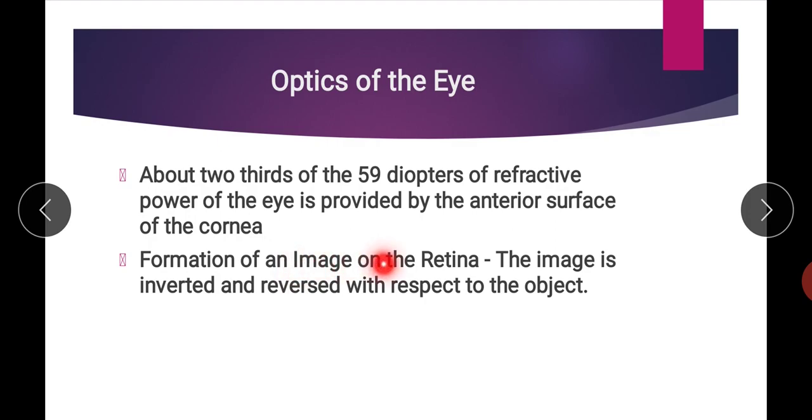And regarding the formation of the image on the retina, the image is inverted and reversed with respect to the object. That thing we had discussed just a few slides before, that the image which is formed on the retina is inverted and reversed with respect to the object. But when this image reaches the brain, once again it is reversed and becomes straight. So, whatever we are seeing in our surrounding world, any object, its image is formed upside down and laterally reversed on the retina, but when this image reaches the brain, it is again reversed and becomes straight.